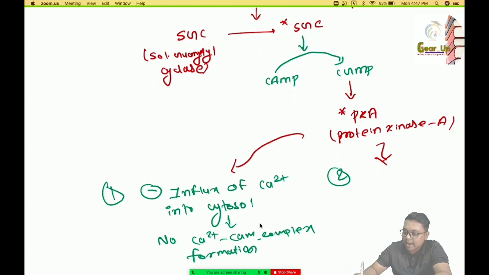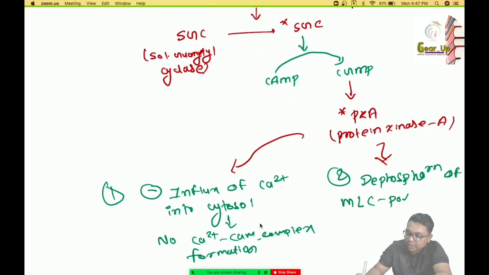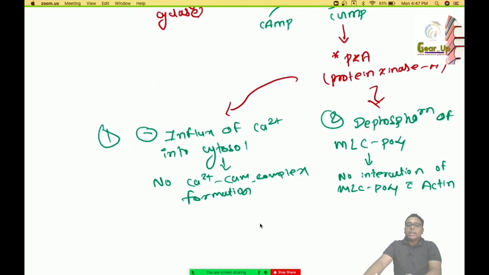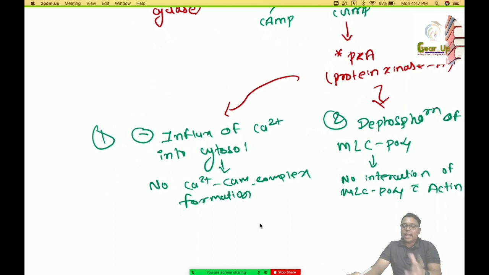Another mechanism is that it will cause dephosphorylation of myosin light chain phosphate, as a result of which there is no interaction of myosin light chain phosphate with actin. So as nitric oxide or organic nitrates lead to these actions, these two actions lead to the common function called venodilation.